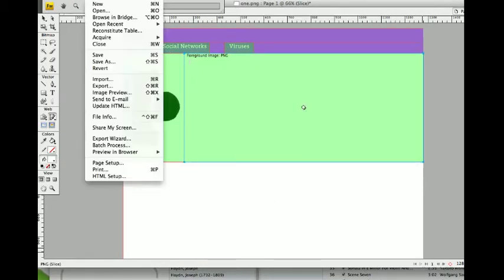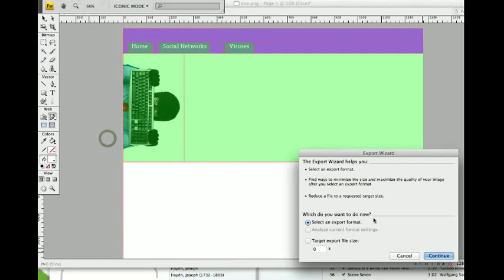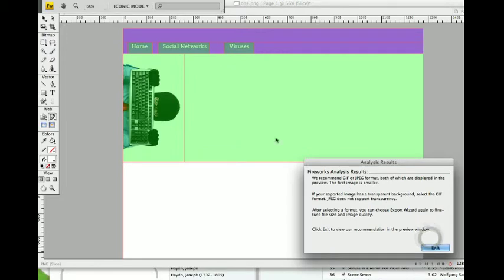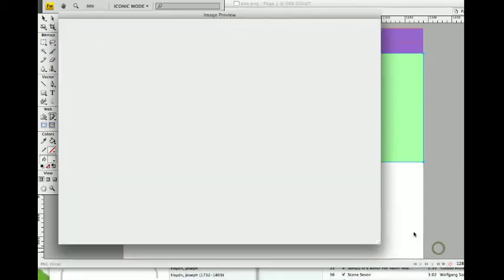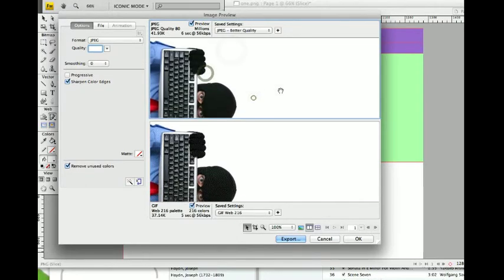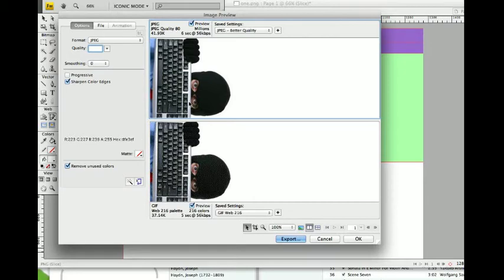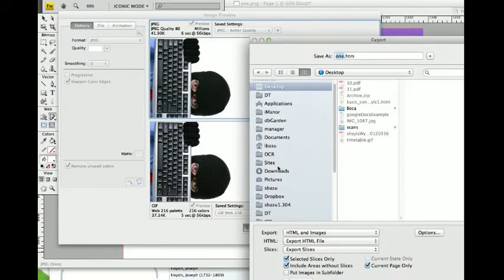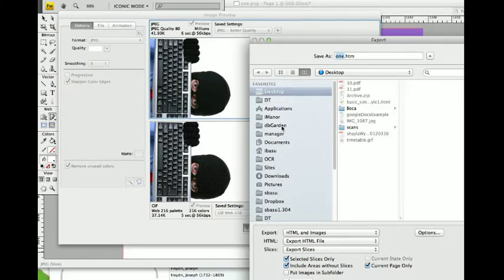And then when I'm ready, I use the export wizard. And I say yes, it's a web page. And now I'm going to choose JPEG quality as the choice rather than GIF to export. And again, choose same folder.